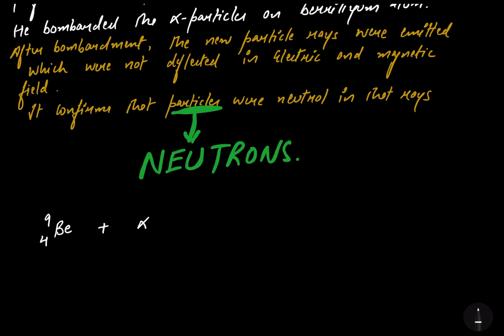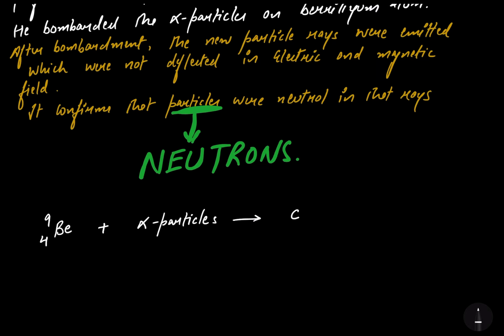The alpha particle strikes the beryllium, so there will be changes in the number of protons in the nucleus, so a new atom will arise, or that beryllium will be converted to the new element, that's carbon.